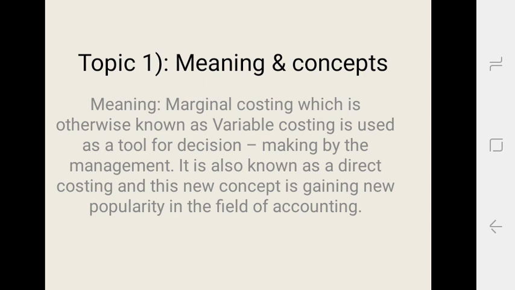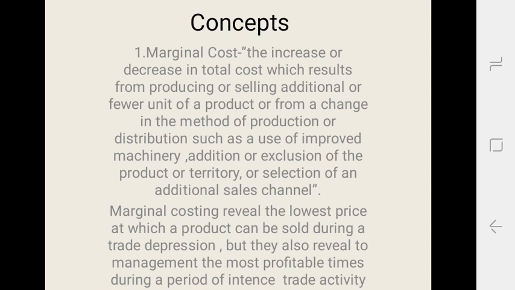Now you can see the meaning of the marginal costing. Marginal costing, which is otherwise known as variable costing, is used as a tool for decision making by the management. It is also known as direct costing, and this new concept is gaining new popularity in the field of accounting. Now we will see the concepts which are included in the marginal costing.